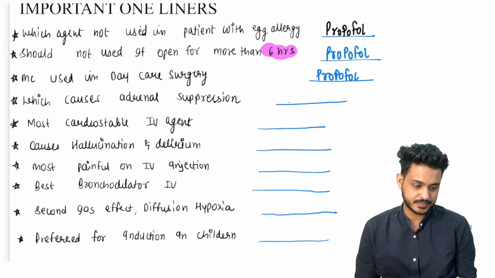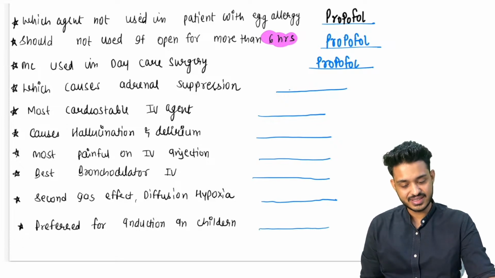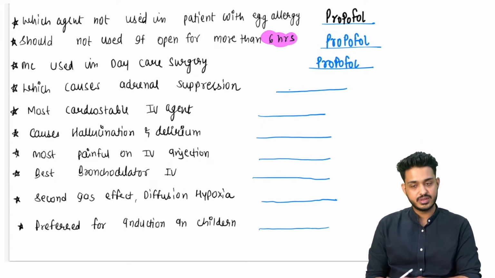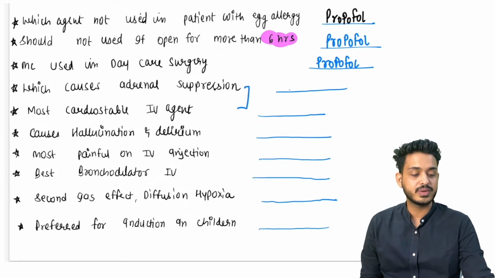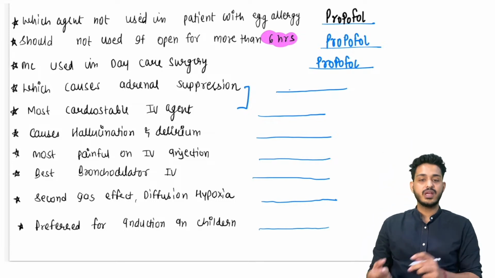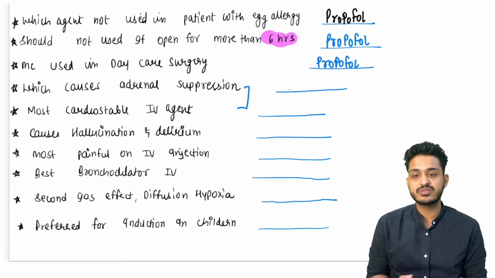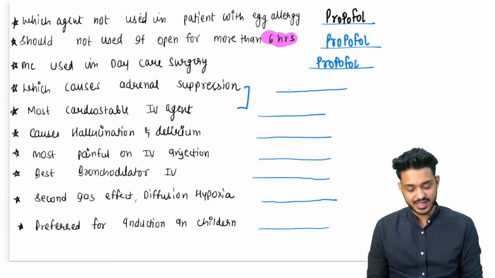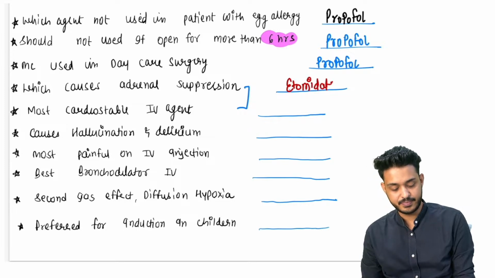Okay. Which of the following causes adrenal suppression? I can also tell you it is the cardiostable IV agent. Both of them have the same answer. Among the IV agents we studied four: propofol, thiopentone, etomidate and ketamine. So which one is cardiostable? Yes, very good guys, that is going to be your etomidate.